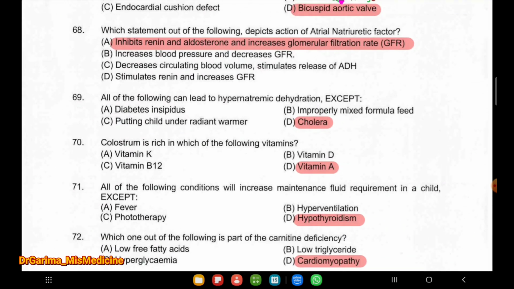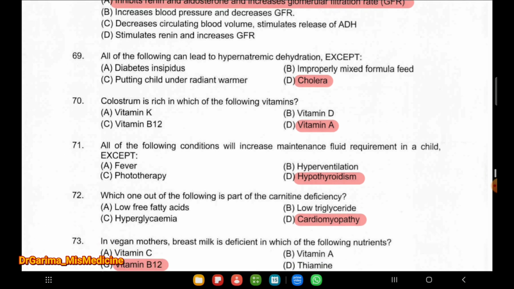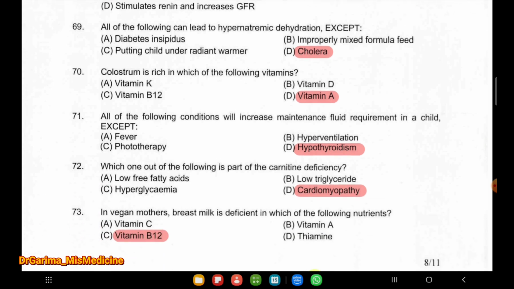Next question, which statement out of the following depicts the action of atrial natriuretic factor? It inhibits renin and aldosterone and increases GFR. Next question, all of the following can lead to hypernatremic dehydration except cholera. Next question, colostrum is rich in which of the following vitamins? Vitamin A. All of the following conditions will increase maintenance fluid requirement in a child except hypothyroidism.